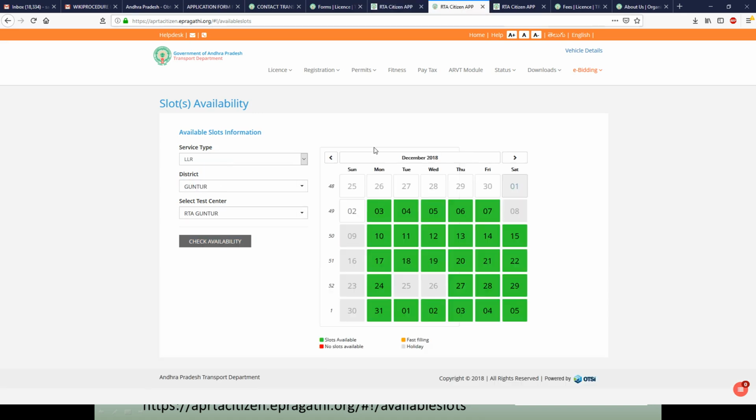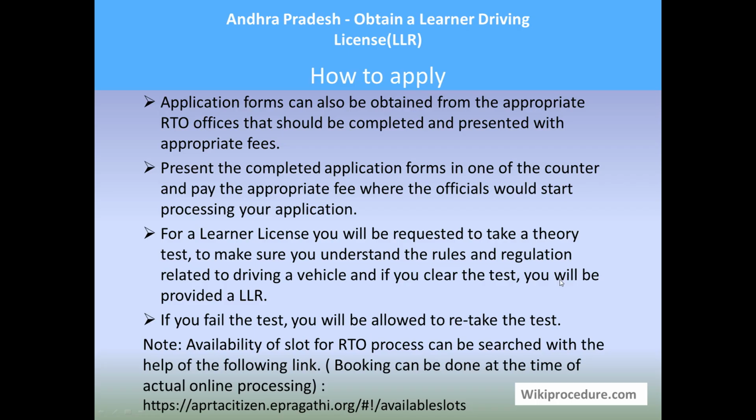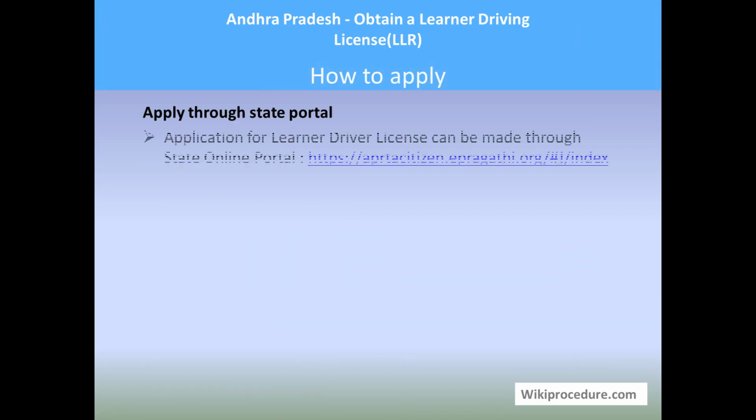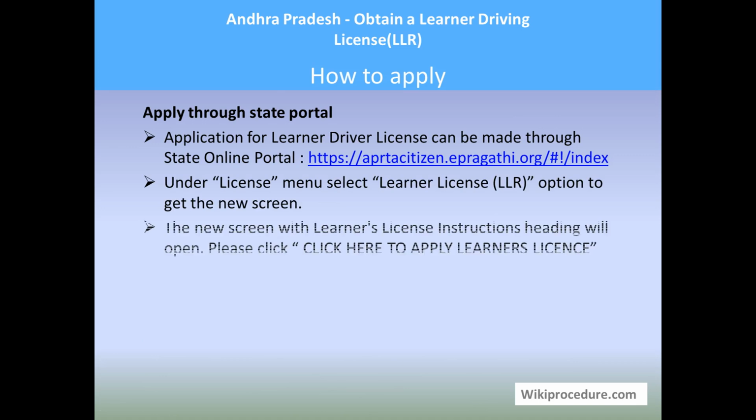The next screen will open like this and show what all dates are available for you. You can't select a date here, it is just to inform you of the availability. Based on that, you can proceed further on that date. Let us see how to apply through the state portal, that is online.